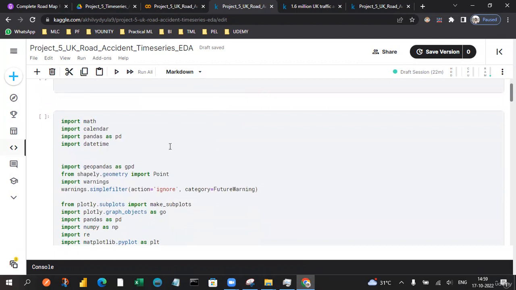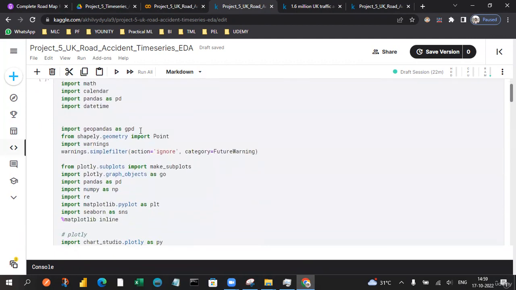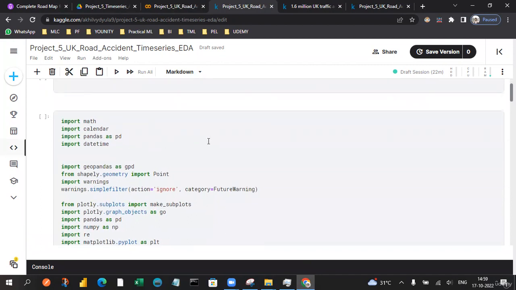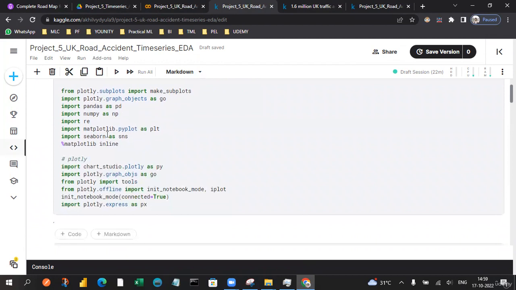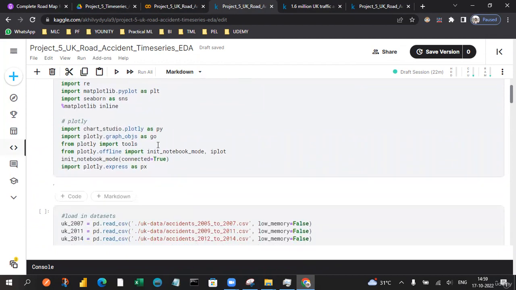So I'm importing some of the libraries which you can all see here. These are libraries that are going to be useful for plotting and for any kind of 3D and 2D plot: Plotly and GeoPandas. And we will also use Matplotlib and Seaborn. And Chart Studio is also one of the Plotly libraries which is going to be expressed in a much better way, where we can zoom in and zoom out.